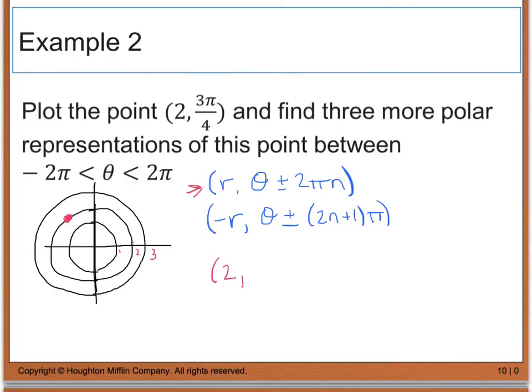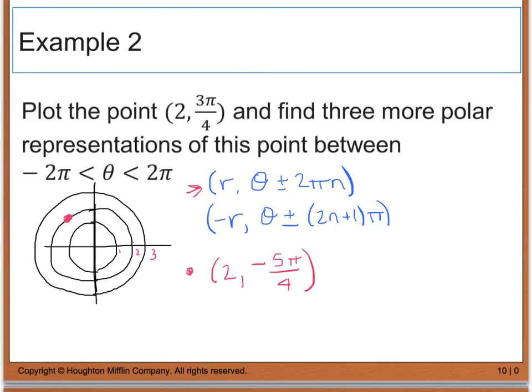So I can't add 2 pi, but I can subtract 2 pi. If I go 3 pi over 4 minus 2 pi, this is going to give us a negative 5 pi over 4. So this right here would be 1 point.